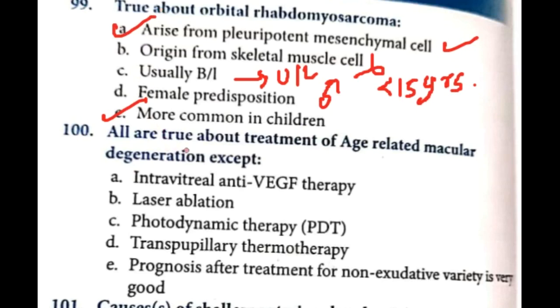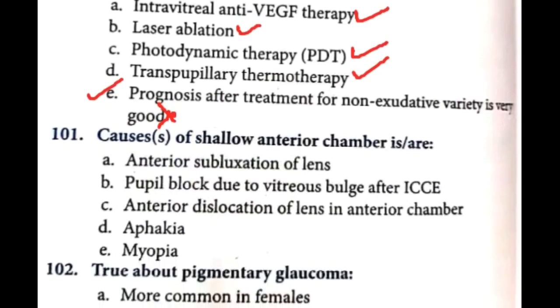Next question. All are true about the treatment of age-related macular degeneration except. In age-related macular degeneration, we can use intravitreal anti-VEGF therapy, laser ablation can be done, photodynamic therapy can be done, transpupillary thermotherapy can be done. But prognosis after treatment for non-exudative variety is very good. This is false. Actually, it is not a good prognosis. Prognosis is not good after treatment of the non-exudative variety of age-related macular degeneration.